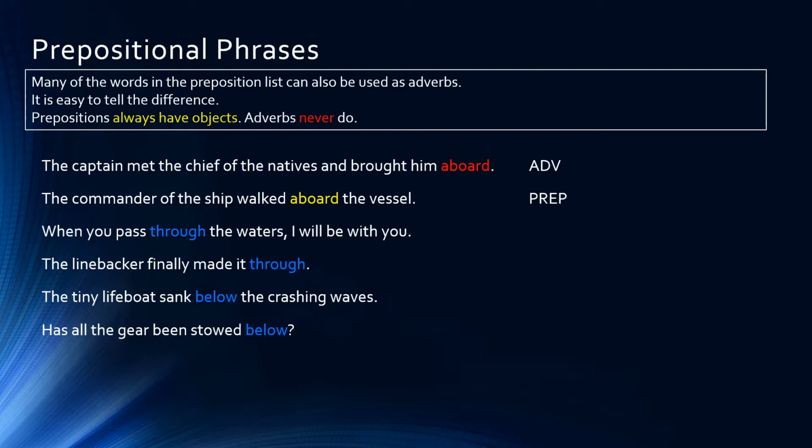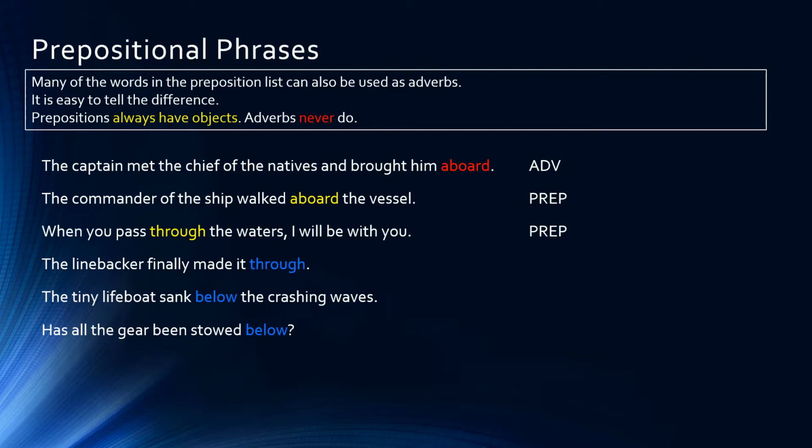The third sentence, when you pass through the waters, I will be with you. The word through in this sentence is serving as a preposition, with the object of the preposition being the word waters. When you pass through the waters, I will be with you. So through in this sentence is a preposition. But now let's consider the next sentence.